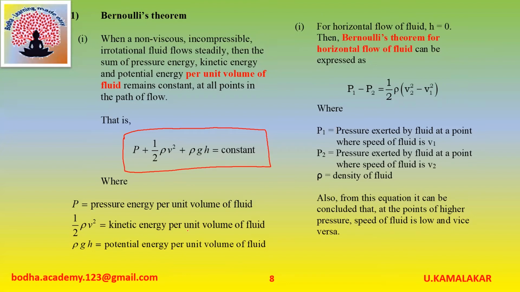Then Bernoulli's theorem for horizontal flow of fluid can be expressed as P1 minus P2 is equal to half rho into V2 square minus V1 square, where P1 is pressure exerted by fluid at a point where speed of fluid is V1, P2 is pressure exerted by fluid at a point where speed of fluid is V2, rho is density of fluid.